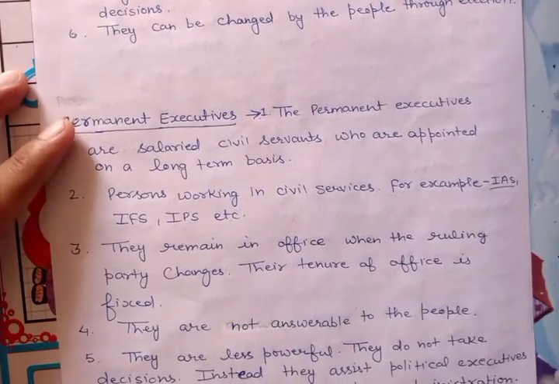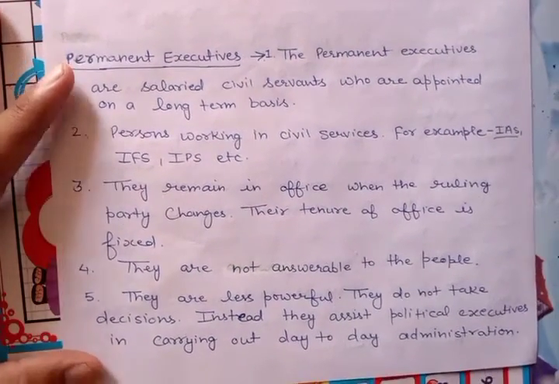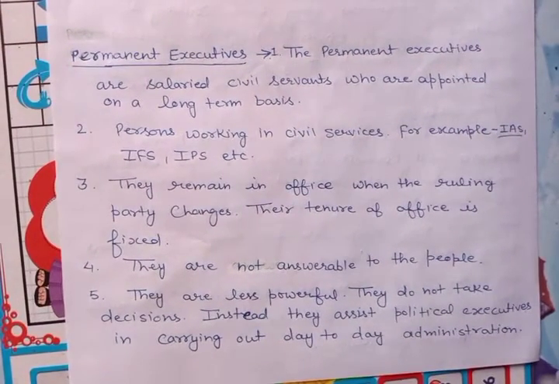Their tenure of office is fixed. It means that they cannot be changed after the government changes. They remain in office till their retirement. Yes, they can be dismissed if misbehavior is proved, then these civil servants can be dismissed from their post.